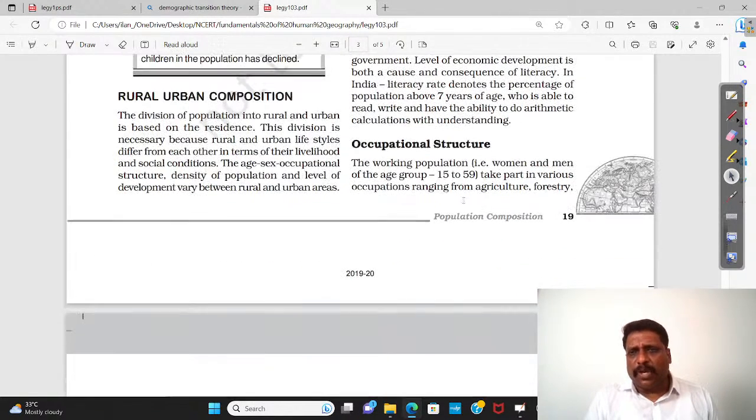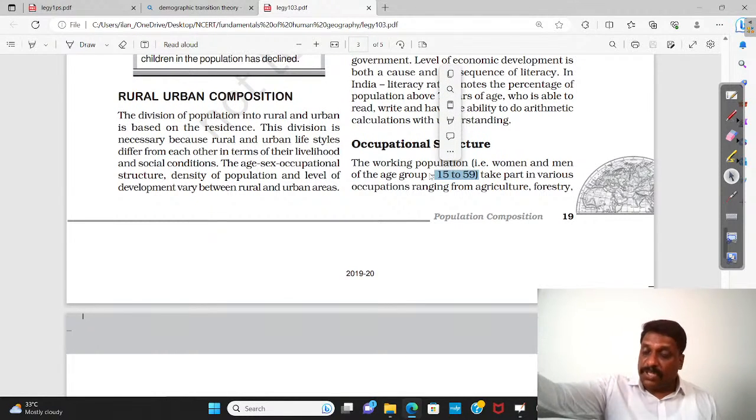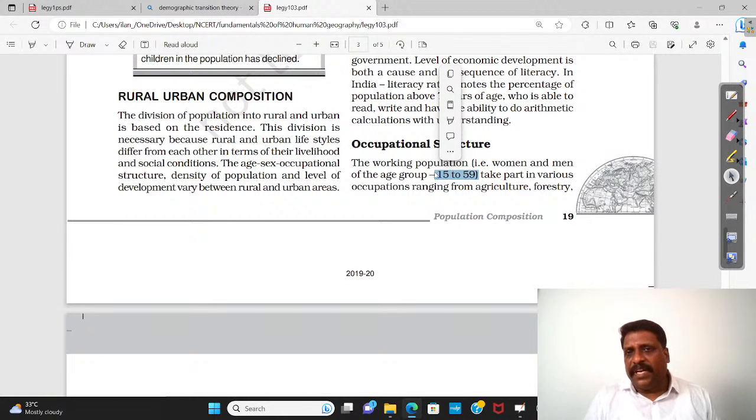Now here I was talking about the young population. Here the age given is what? 15 to 59. In some countries it is 15 to 65. Am I right? So this 59, there is no clear-cut demarcation, it varies from country to country.